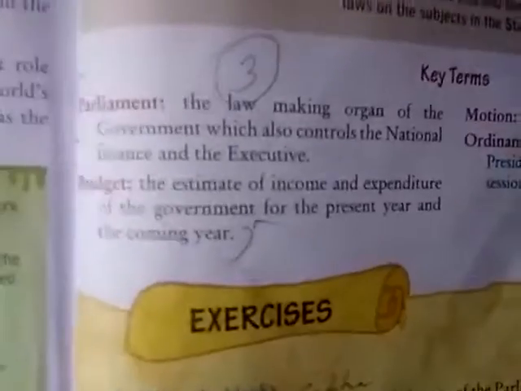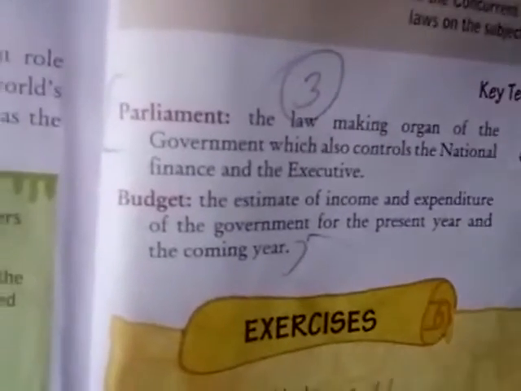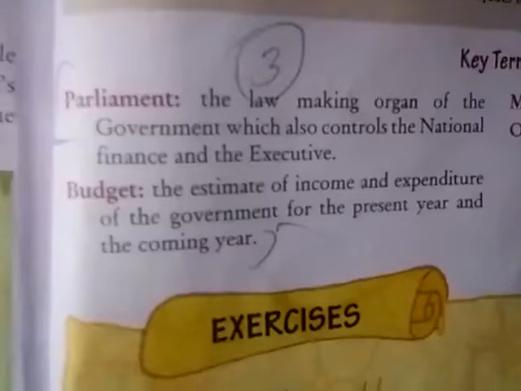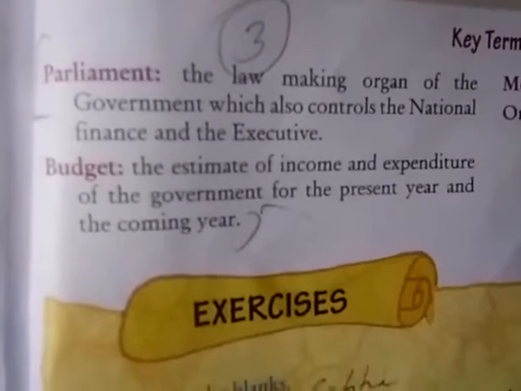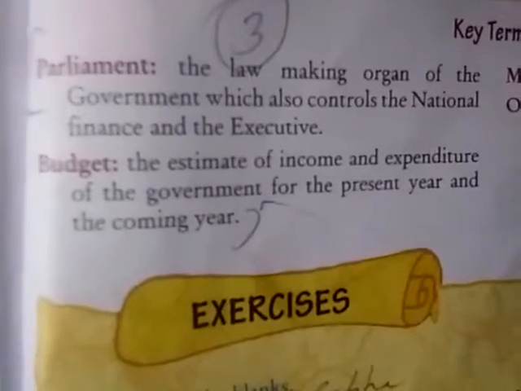Move to the third number question. The term of parliament and the budget. Just open page number 137. See from the key terms.